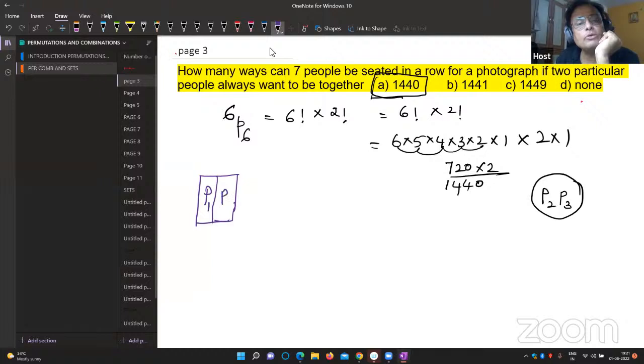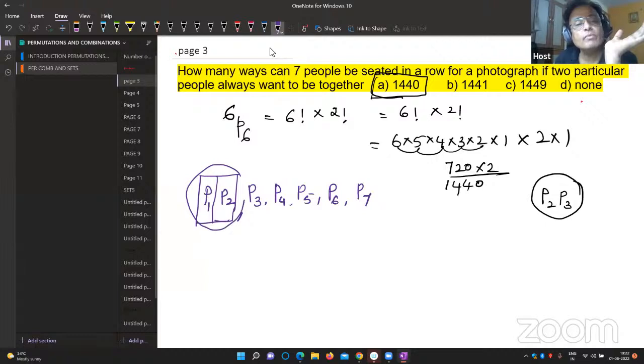People 1 and people 2 are in the entire box. Wherever you go, this box has to be arranged. Along with this they want P3, P4, P5, P6, P7. Totally 7 people, which means this box is 1 unit, so 1, 2, 3, 4, 5, 6 units. We are going to arrange all of them. Out of 6, we have to arrange all.